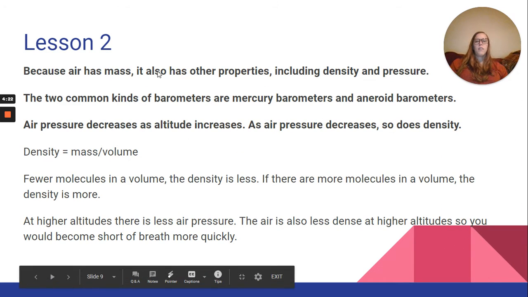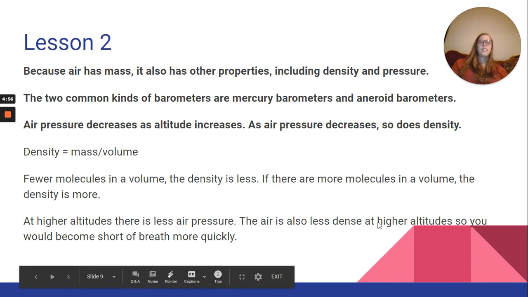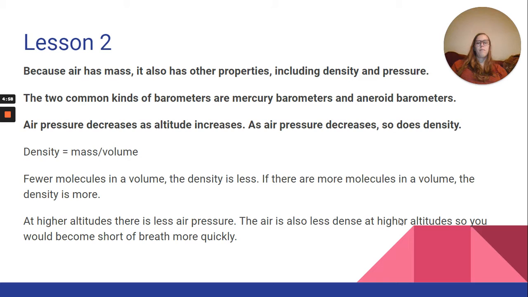Lesson 2. Because air has mass, it also has other properties, including density and pressure. The two common kinds of barometers are mercury barometers and aneroid barometers. Air pressure decreases as altitude increases, and as air pressure decreases, so does density. Density equals mass divided by volume. The fewer molecules in a volume, the less the density. If there are more molecules in a volume, then the density is more. At higher altitudes, there is less air pressure, and it's also less dense, so you become short of breath more quickly.